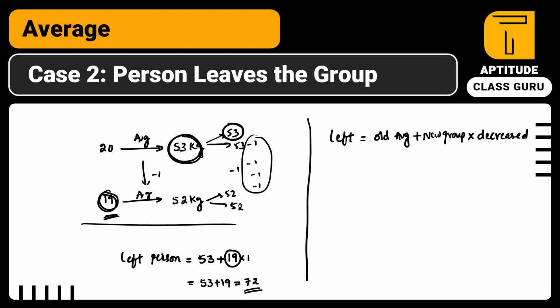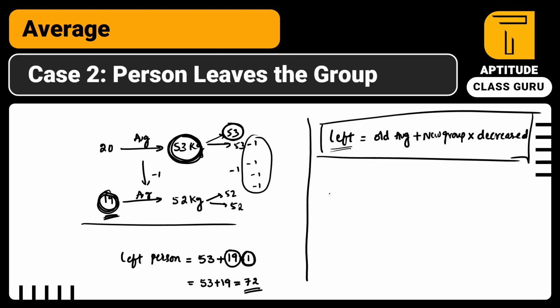Remember guys, it's very important. The person who left, the age or weight, whatever it may be, is equal to old average 53 plus new group, that is 19, and decreased, which is 1. So if it is decreased, you have to add to the left person. Why? Because he is taking out, so he will be benefitted, right? So this is the one formula.